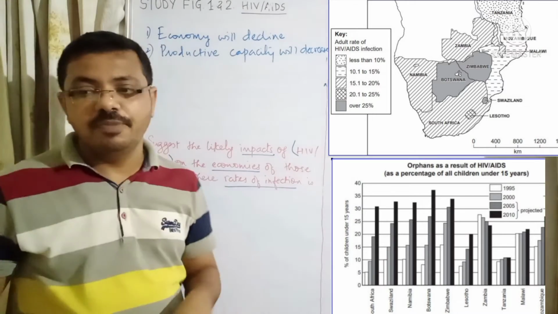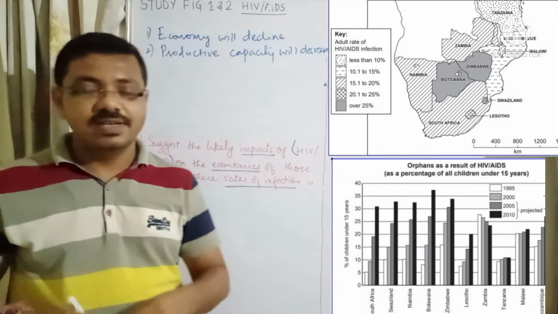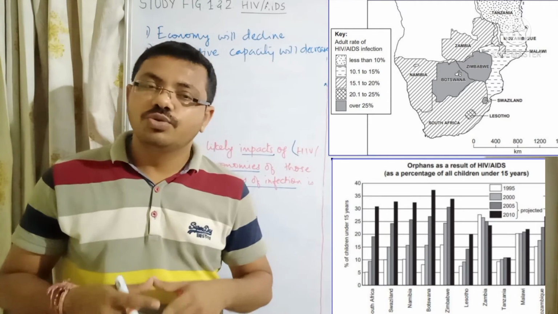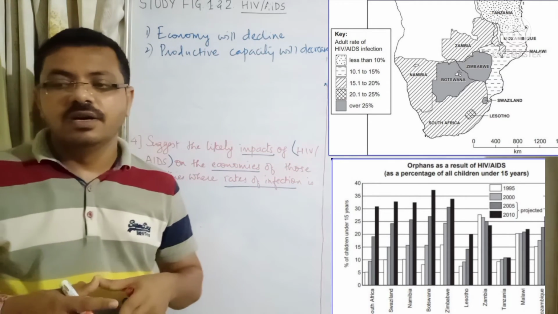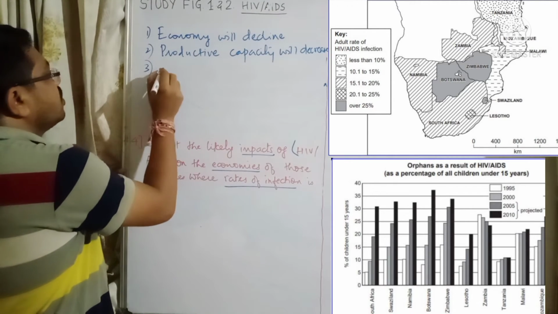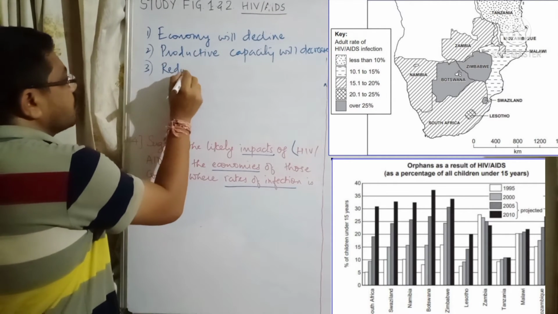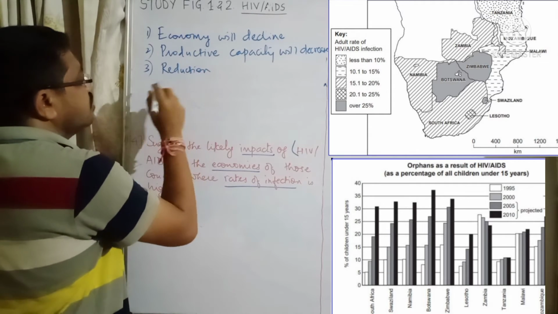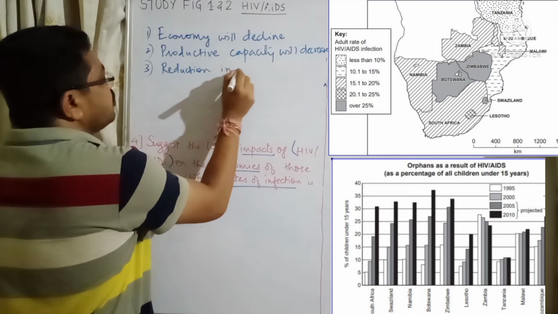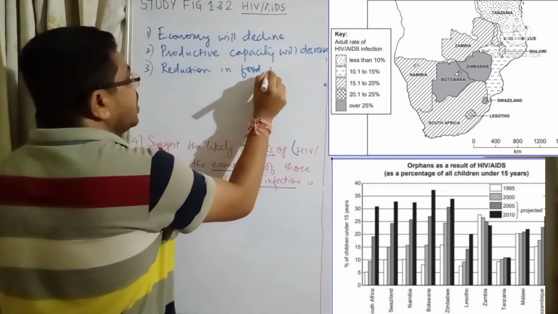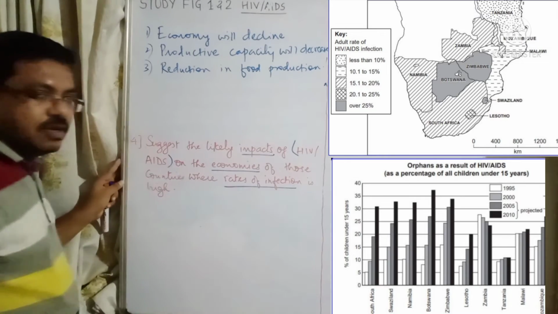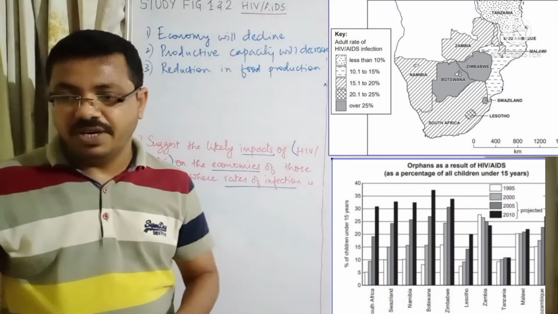Because if younger people are getting this disease, then very few people are available to work, so productivity will reduce. It will also reduce food production, because people are getting a lot of diseases. So reduction in food production could be your idea. It will directly affect the agricultural sector if more people are getting HIV/AIDS.